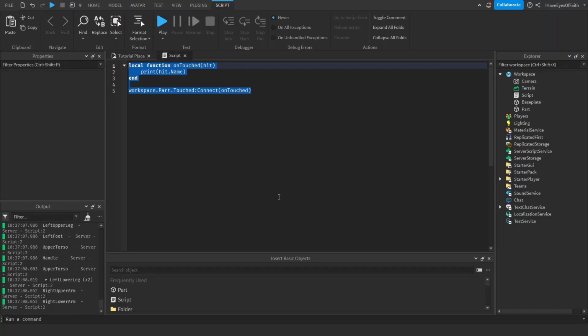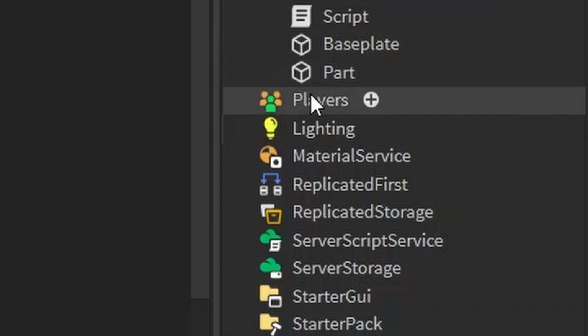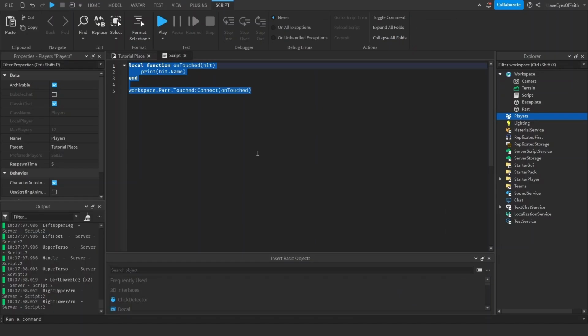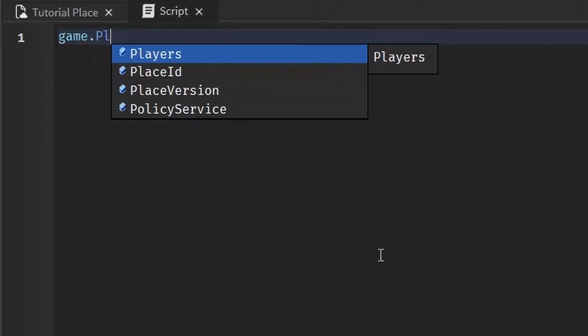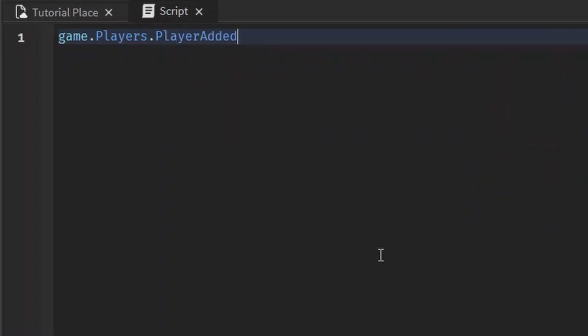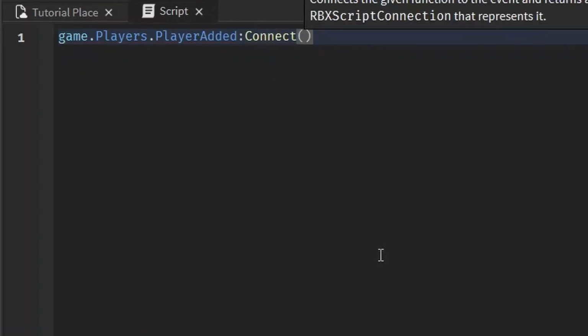Another commonly used event is the PlayerAdded event. This is an event for the Players service. Yeah, services can have events too. So I told you it's for the player, so we access the object first. In this case, it's a service. So game.Players, and I told you it was called PlayerAdded. And then I told you the Connect, capital C, and then we have to write a function, but we don't have to use a pre-existing function.